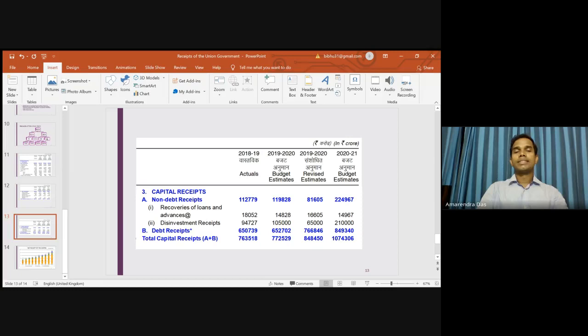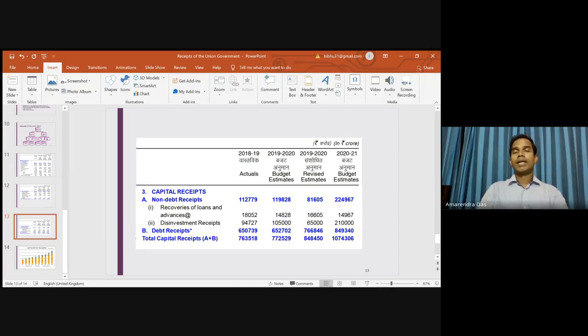And then we have the disinvestment receipts. Now you know that the Government of India has been discussing privatizing or selling a part of the shares of some public sector undertakings. The receipt from this disinvestment process is categorized as non-debt capital receipts. Why capital? Because you cannot divest the shares of a company frequently. Once sold, that is gone. So it comes once in a while, and every year the government doesn't divest the shares of public sector undertakings. Other than that, we also have debt receipts.